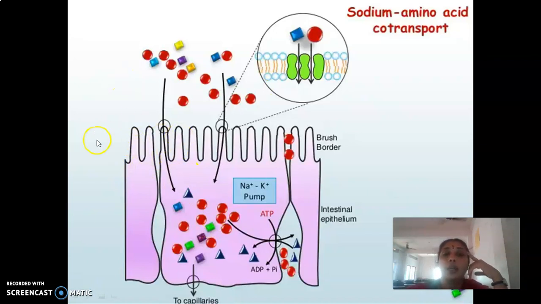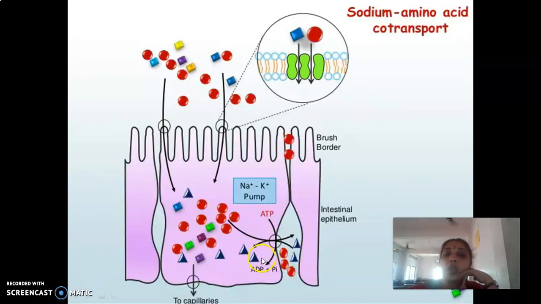This is a brush border of the intestinal lumen. So now we are having the individual amino acids and the sodium ions, right? With the help of the sodium potassium pump, what is happening? First, the concentration, like that of our sodium glucose transport, right? In the case of carbohydrates also there was a mechanism, the sodium glucose transport mechanism.